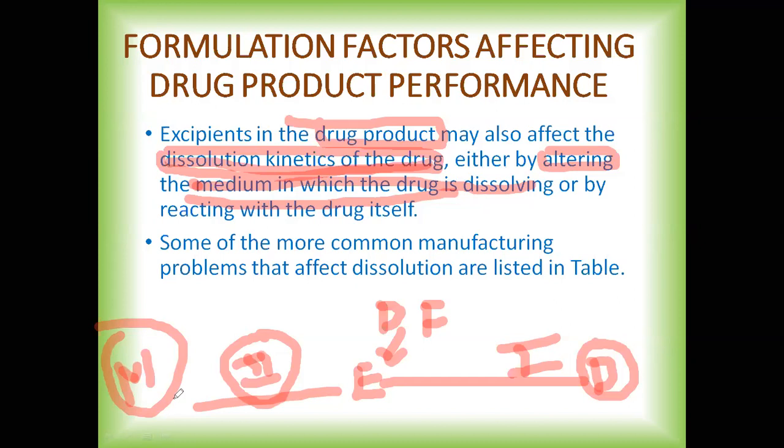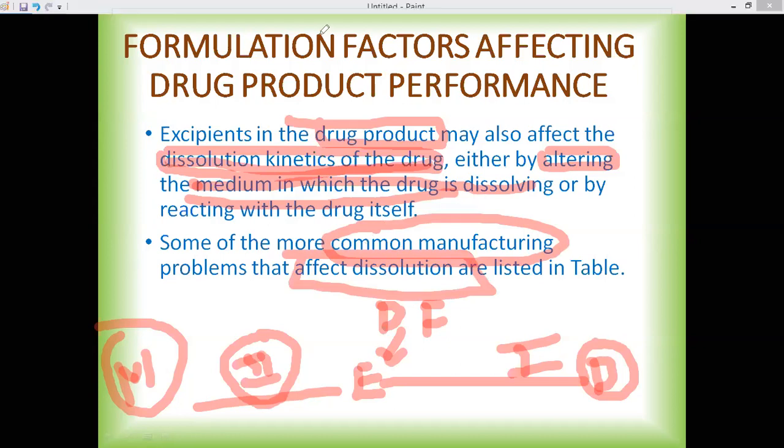The excipients can affect the dissolution kinetics of the drug. Now, some of the more common manufacturing problems that are associated with dissolution, or which will affect the dissolution, are listed in the table in the next slide. So I hope this point is very clear to everyone.